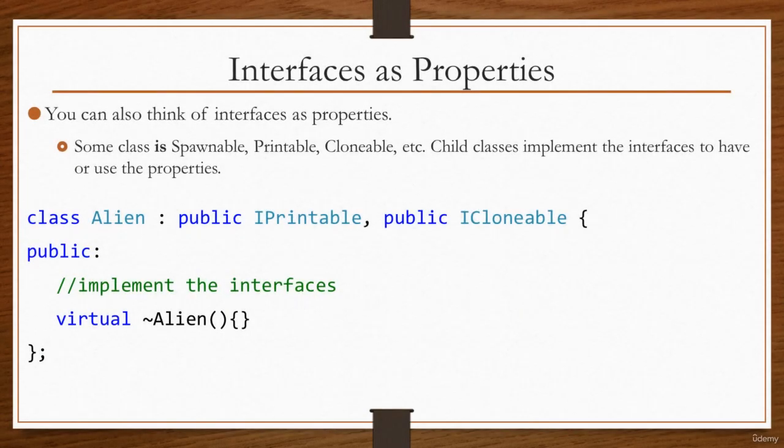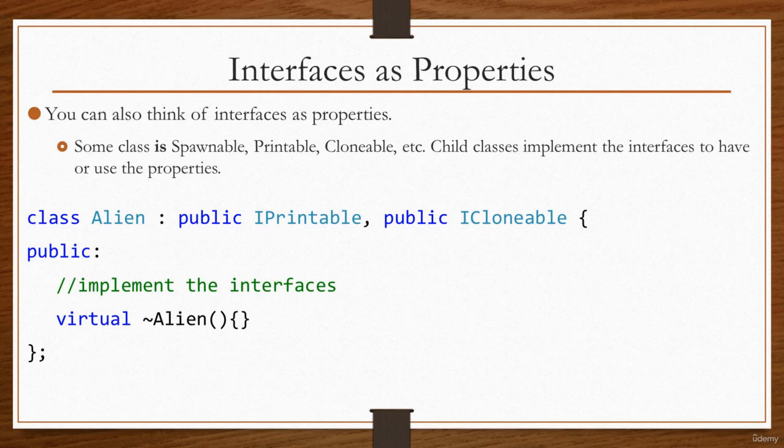Before we wrap up, let's talk about interfaces as properties. If you think in terms of inheritance, then the child class is the parent class, right? At least if the child publicly derives from the parent. You can also think of interfaces in terms of properties. Some of the examples that we've seen in this lesson is, let's say we want some class to be spawnable, so we can spawn objects or game elements into our game world.